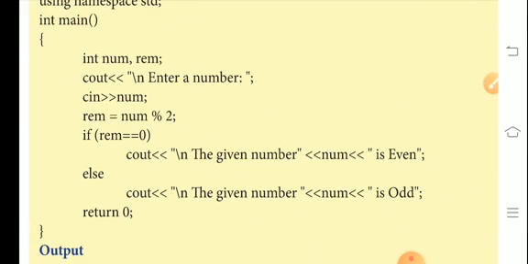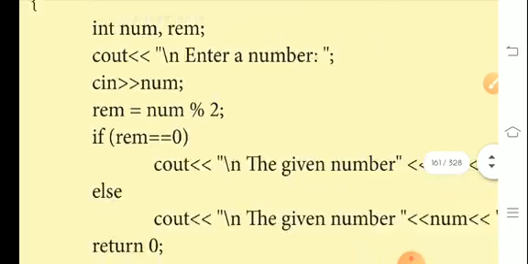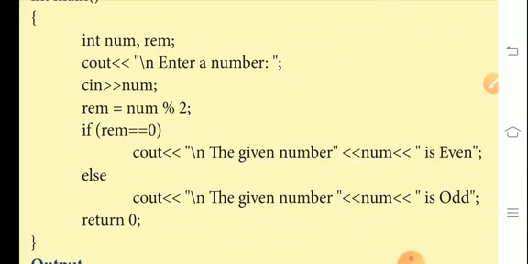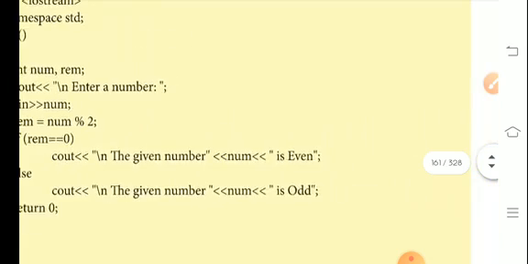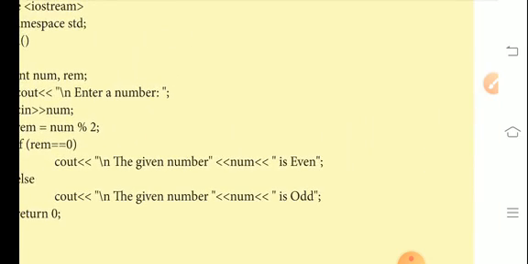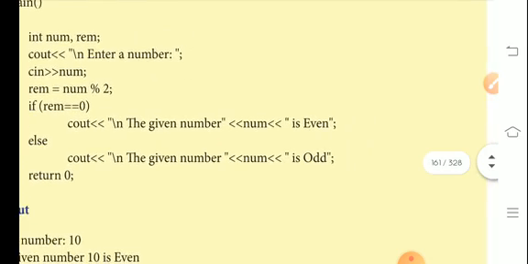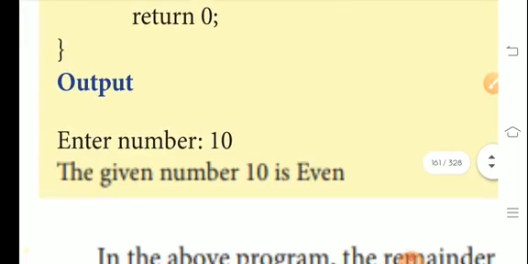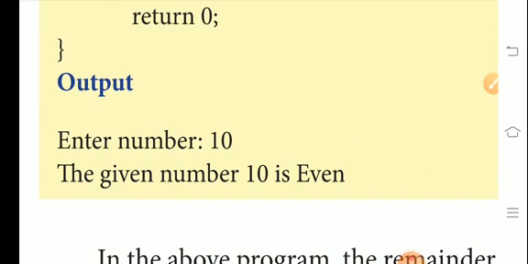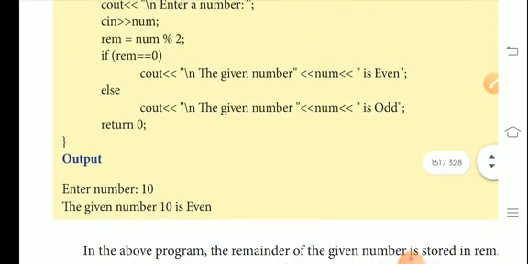First, cin number. If the given number divided by 2 leaves a remainder of 0, the given number is even. Otherwise, like enter number 10, the given number 10 is even.